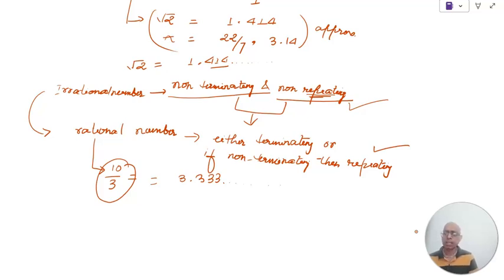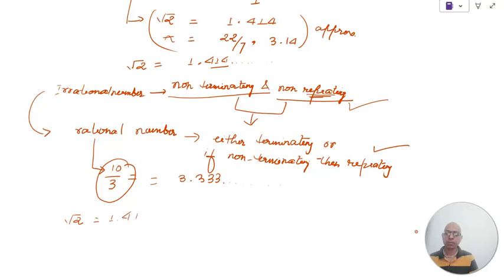You will see that in the case of a rational number, either it is terminating, or if it is not terminating, then it has repeating digits. And root 2 will have a non-terminating and non-repeating decimal representation.